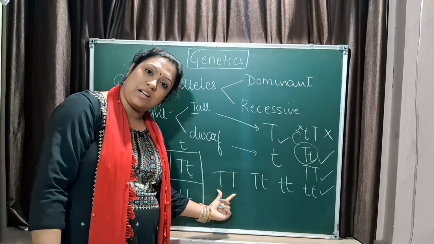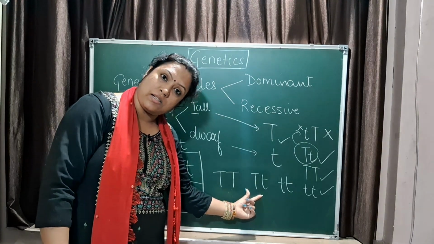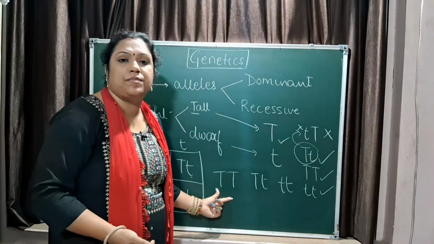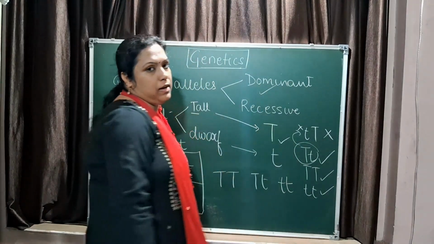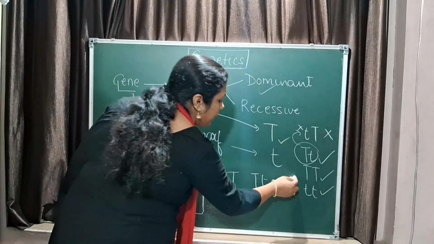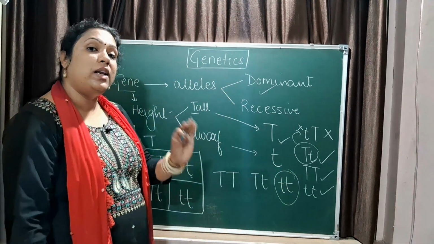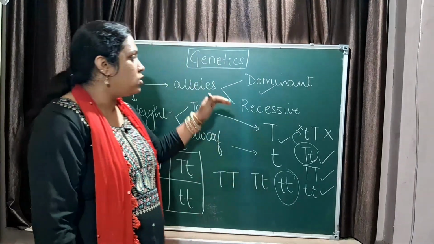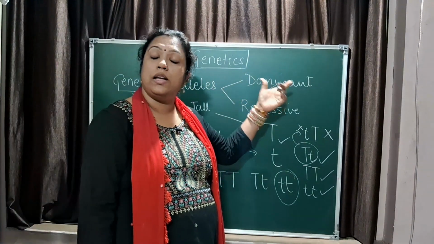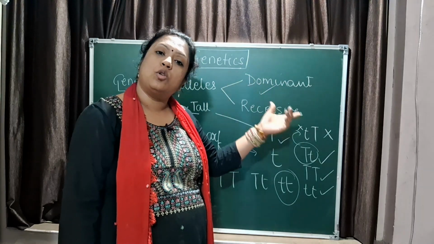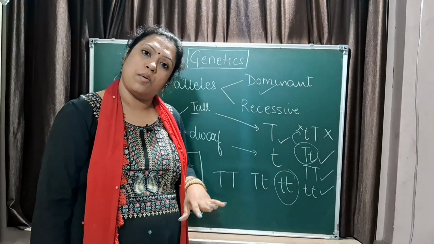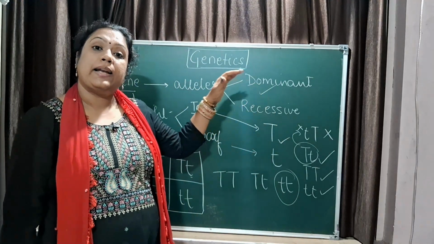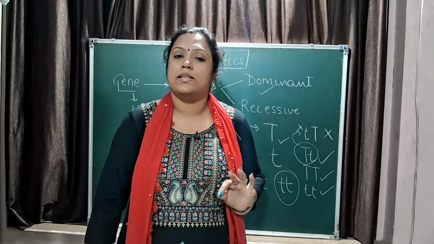So, in homozygous or heterozygous condition, if the allele expresses itself, it is a dominant allele, and the recessive allele can express only in a homozygous condition. Is that clear? So, what is a dominant allele? The allele which expresses itself in both homozygous and heterozygous condition is called a dominant allele. A recessive allele is suppressed by the dominant allele and can be expressed only in the homozygous condition.